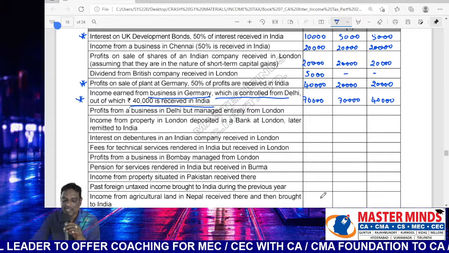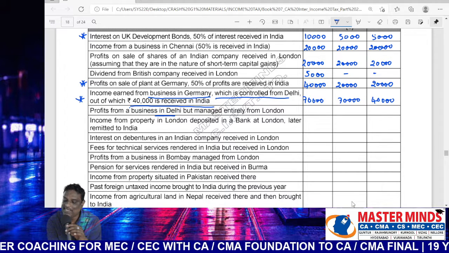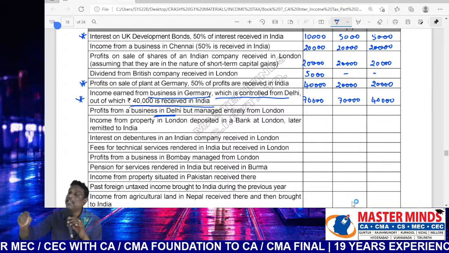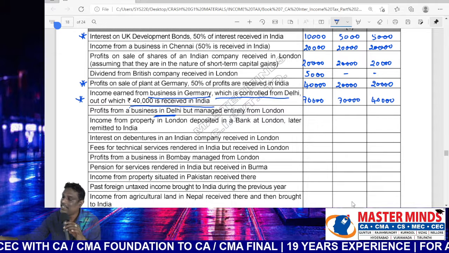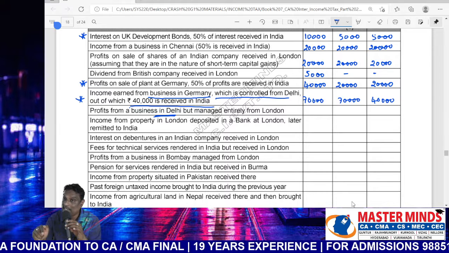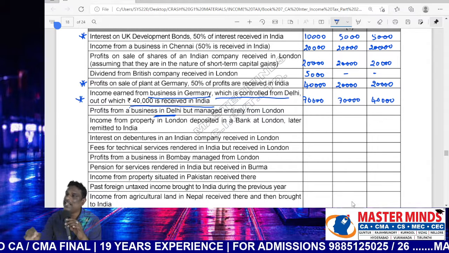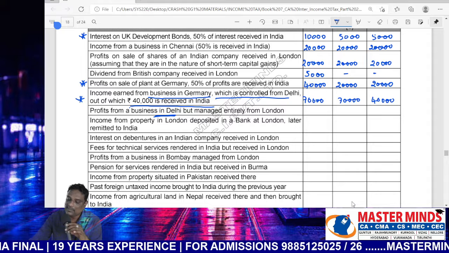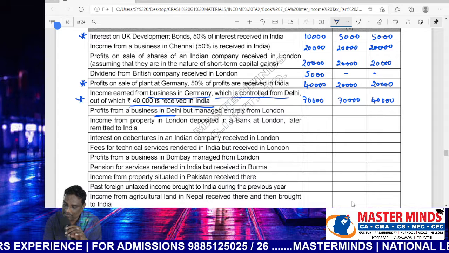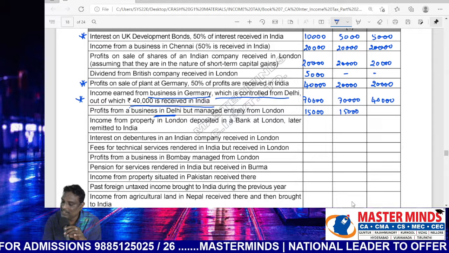Next, what about the next point? Profit from business in Delhi. Yes, the business was located in India. Then the remaining points are irrelevant. Just ignore them and it is taxable in all cases, because the earnings are located in India. If earnings located in India, then the remaining points shall not be considered. Blindly taxable in all cases. Amount 15,000, 15,000, 15,000.